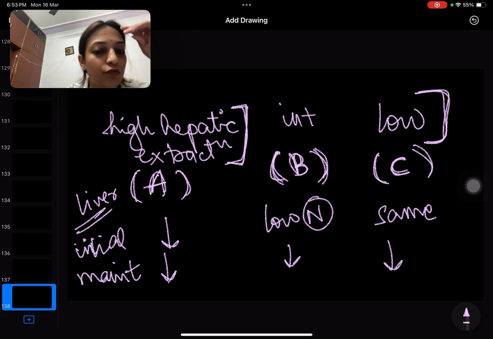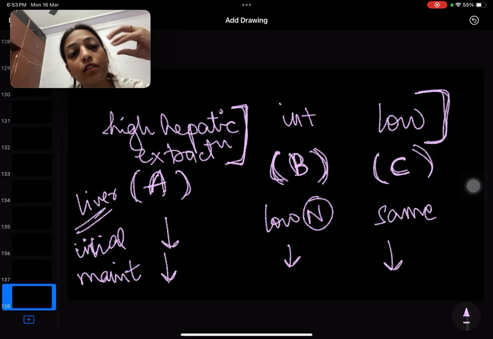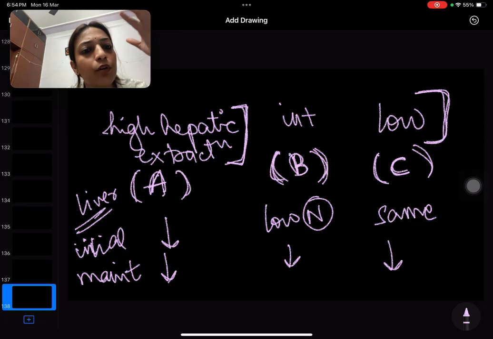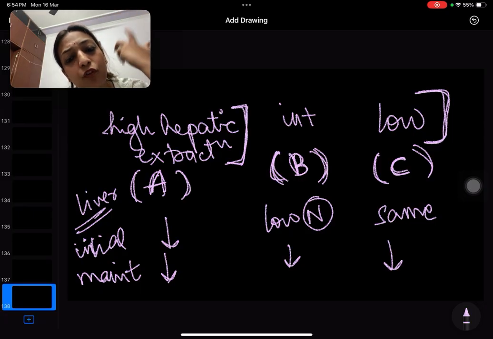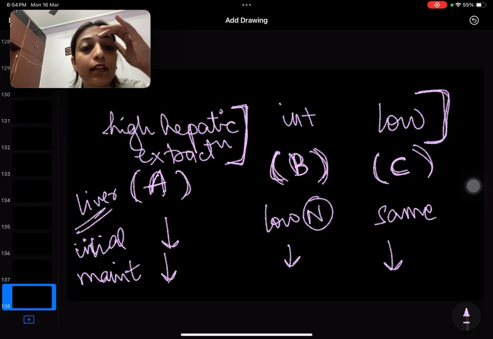There are 3 types of drugs: one which gets extracted very fast by the liver, second, intermediate extraction, third is slow extraction. But if a patient has CLD, it will not show high or intermediate hepatic extraction. It is going to show low hepatic extraction by default because the tissues are not working. Think about this, you will be able to understand. It took me some time to get it inside my head.